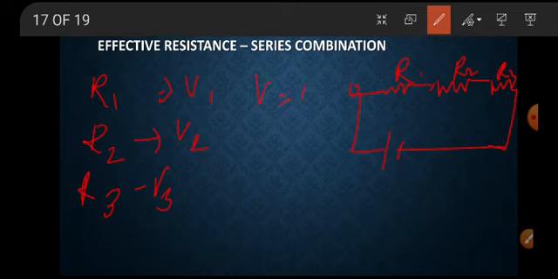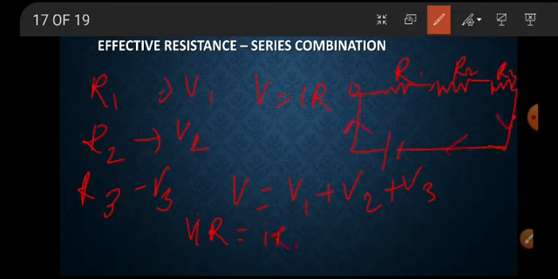From Ohm's law, V equals IR. So the potential difference across a series connection of resistances is V equals V1 plus V2 plus V3. So V equals IR equals I R1 plus I R2 plus I R3.